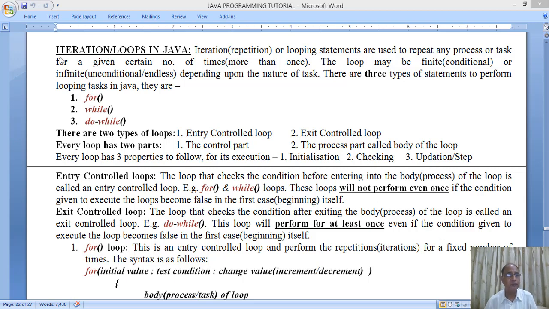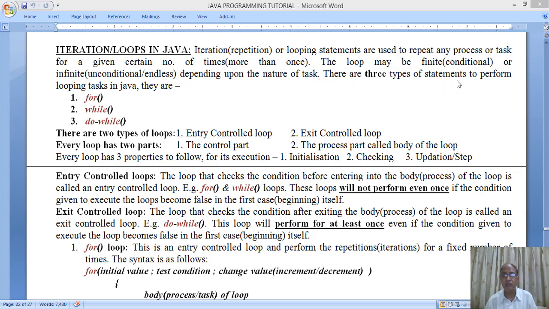I will explain the iteration or loops in Java. Iteration is also called loops, which is called repetition. Iteration statements are used to repeat any process or task for a given number of times, more than once. The loop may be finite, conditional, or infinite, unconditional, or endless, depending upon the nature of the task.